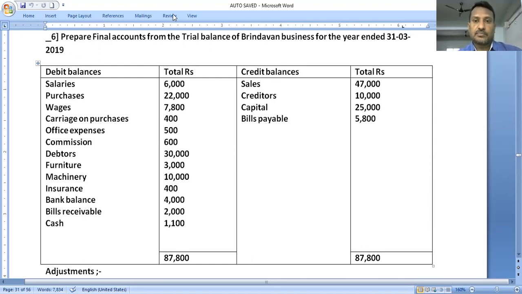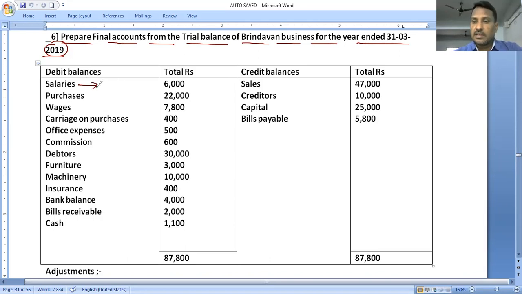Let's see. Prepare final accounts from the trial balance of Brindavan business for the year ended 31st March 2019. From this trial balance, we decide which is to be recorded in the trading account, which in the profit and loss account, and which in the balance sheet. Let me decide now.